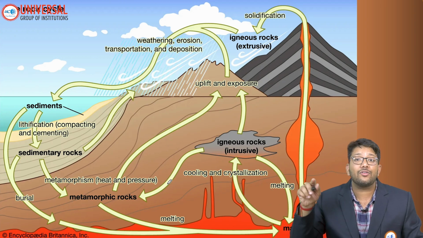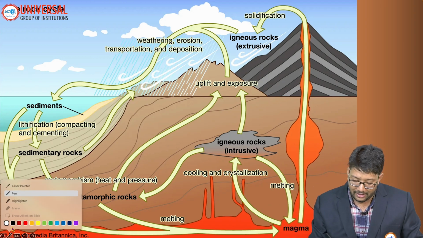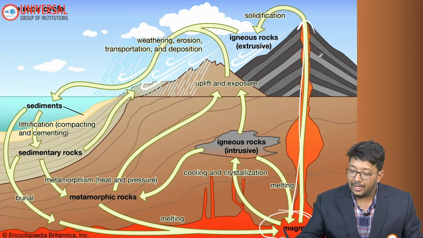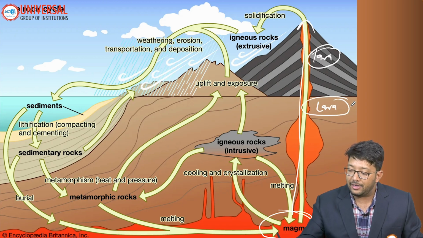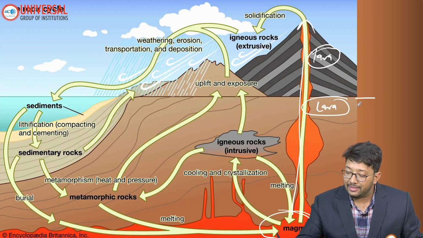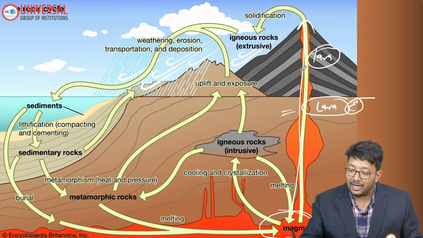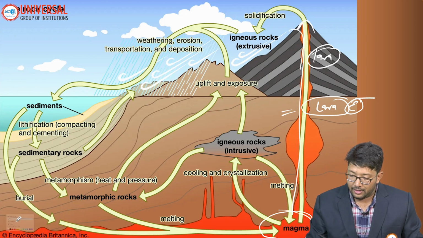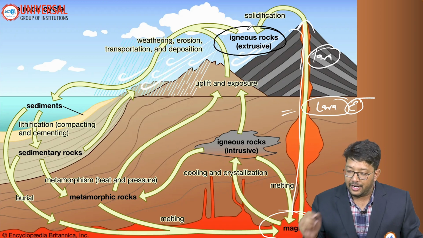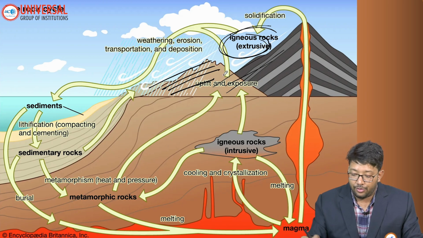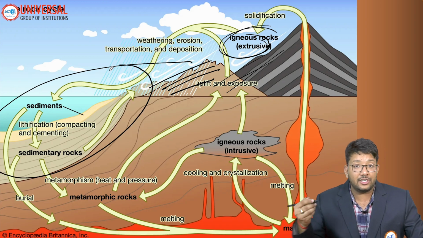All these three rock formations are called the rock cycle. We have already covered it. So basically what happens, magma is coming out through volcano, lava. If the magma solidifies beneath the earth's surface, that will be called intrusive igneous rocks. If the lava comes out, then it will be called what? Extrusive igneous rocks. Now these igneous rocks will solidify, layers will be formed, and due to erosion, sedimentation will happen, like weathering.